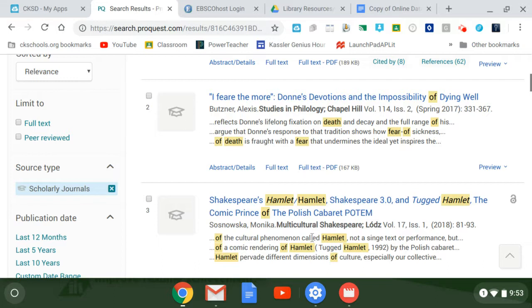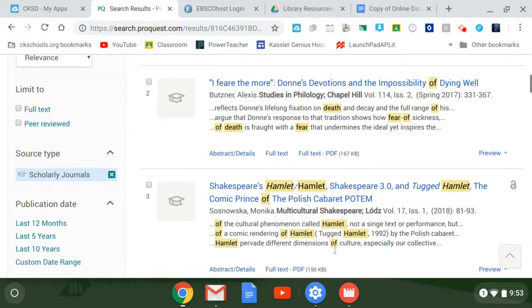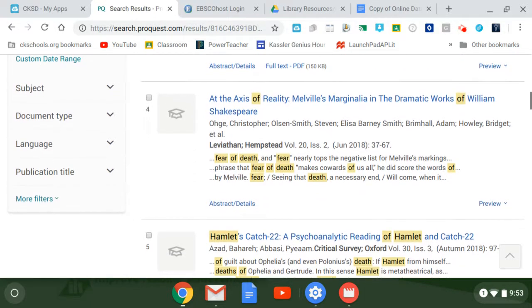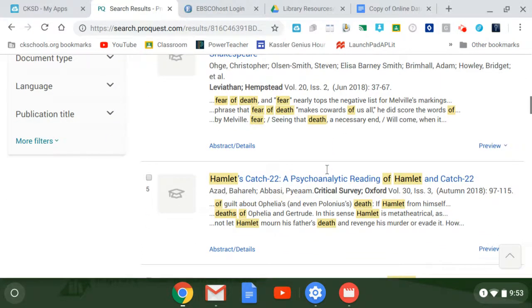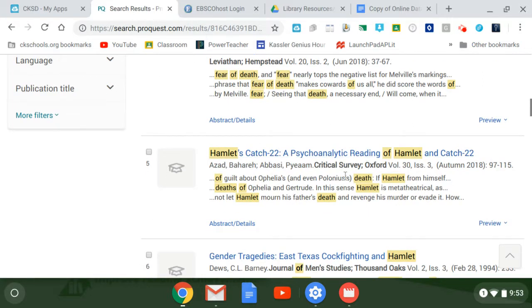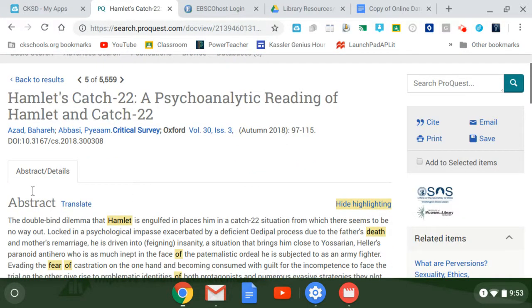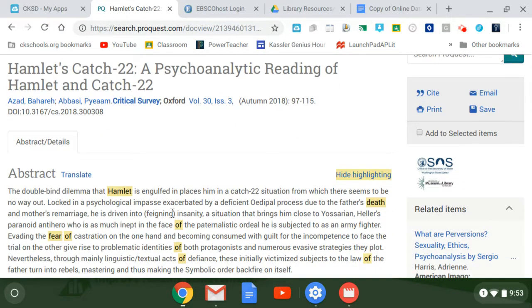Hamlet. Yeah, here's this. "Fear of Death makes cowards of us all." That's from the play. And then this one looks like it could be pretty good. So I think finally I've got something that I like, and you can open that up. Oh, and it has that mortarboard graduation hat thing next to it, so I know it's scholarly.